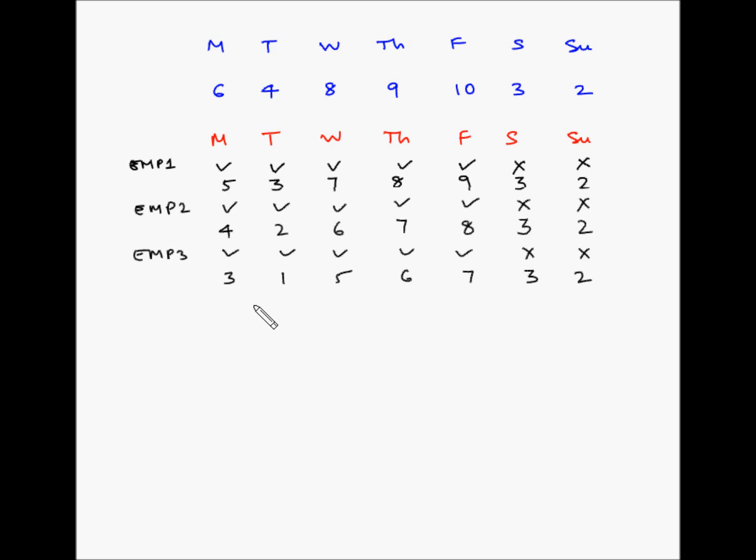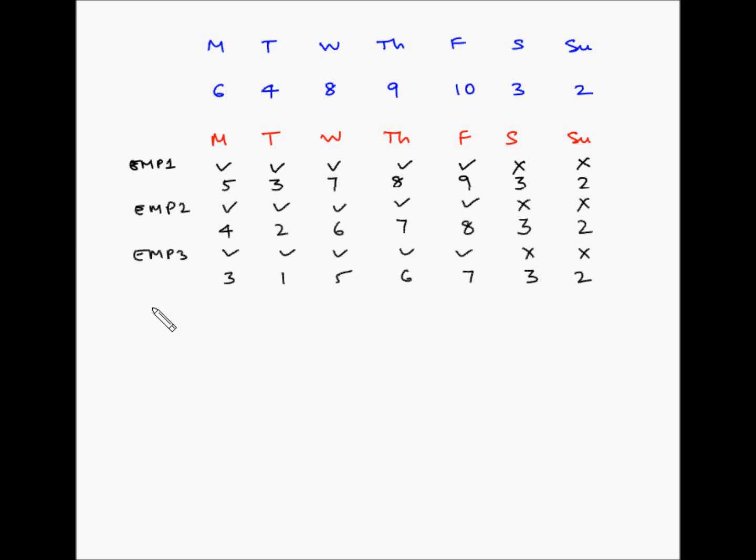Now again let's find out the 2 consecutive days with the lowest requirement. So Saturday Sunday now again have 3 plus 2, 5, Sunday Monday have 3 plus 2, 5, and Monday Tuesday have 3 plus 1, 4. Tuesday Wednesday have 1 plus 5, 6. So Monday Tuesday have the lowest net requirements.